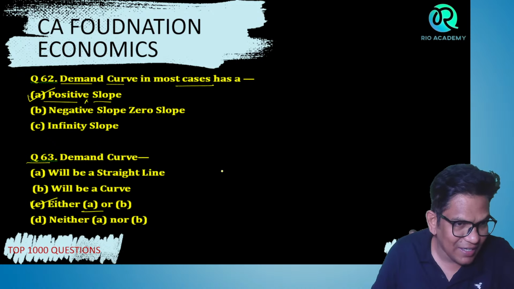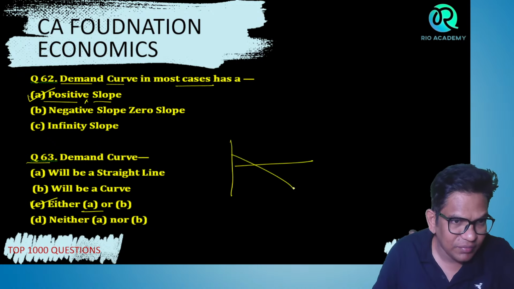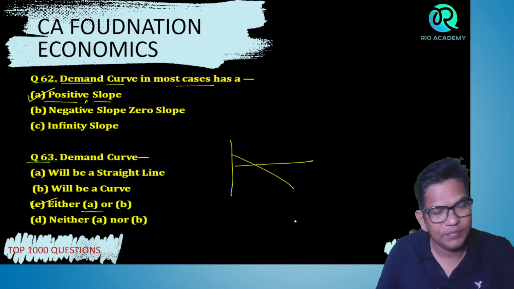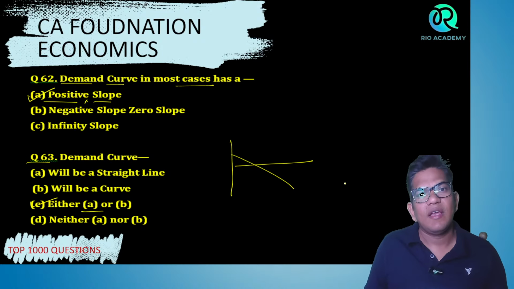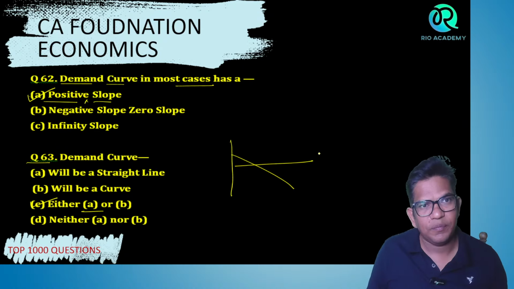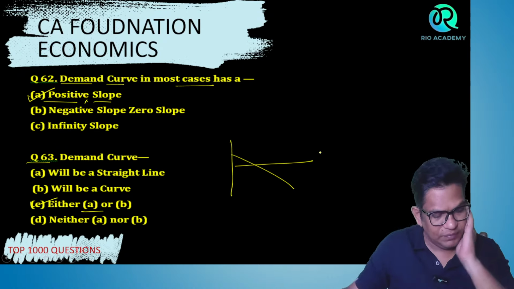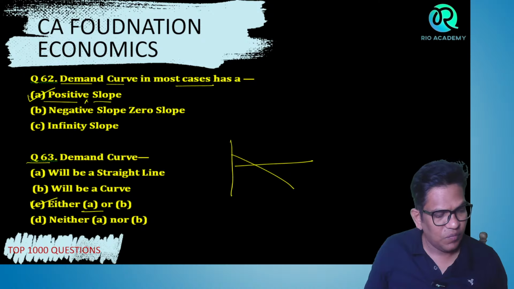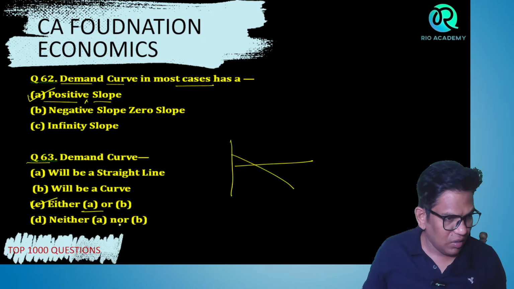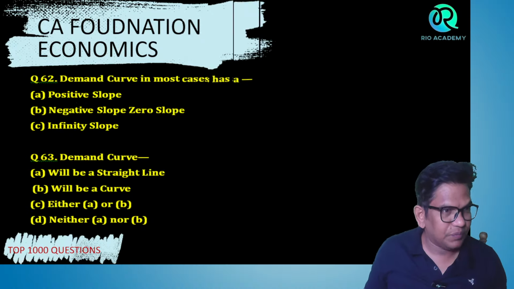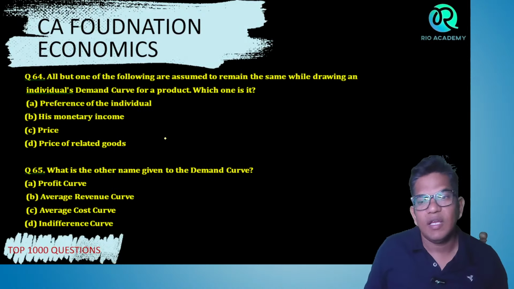Demand curve can be a straight line, or it can be a curve. Correct? Yes or no? Understood? Next question.